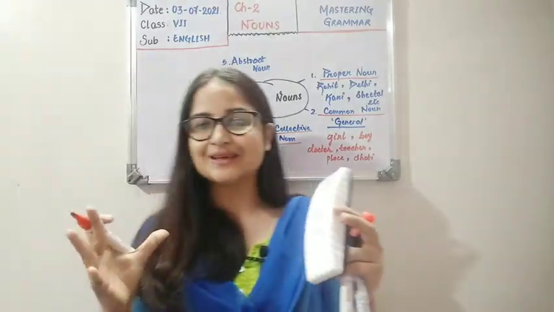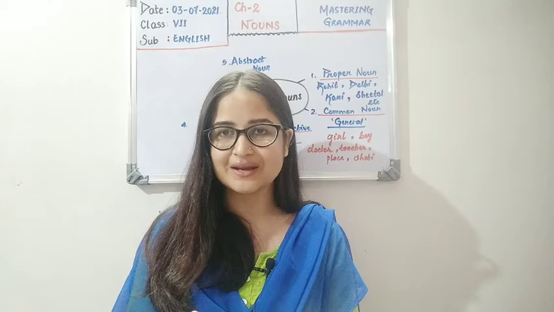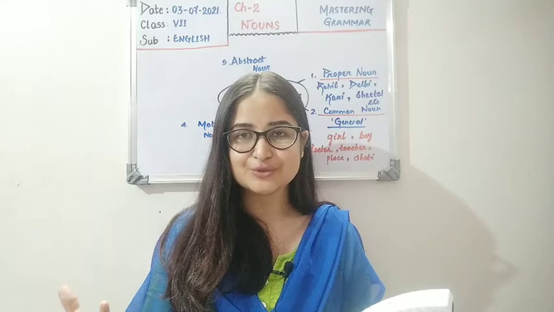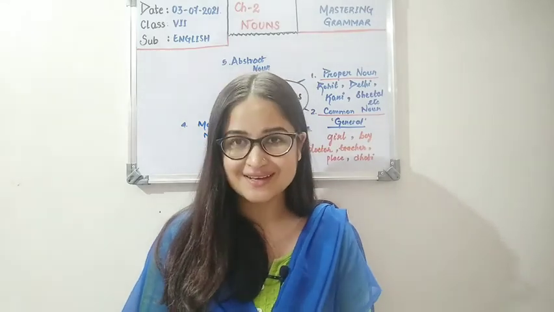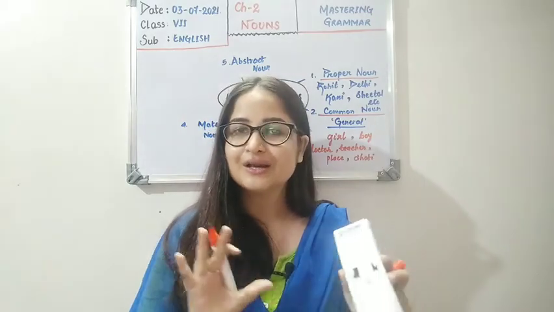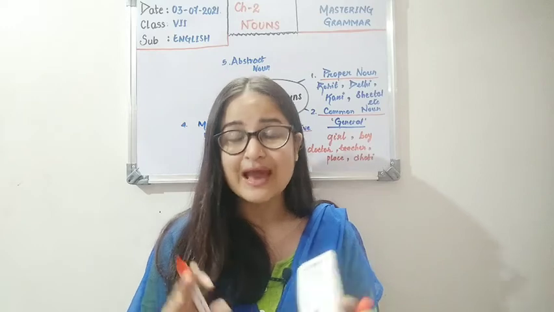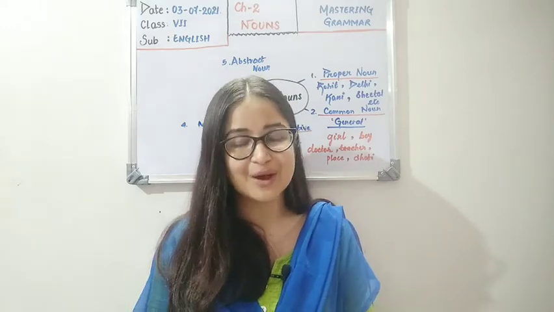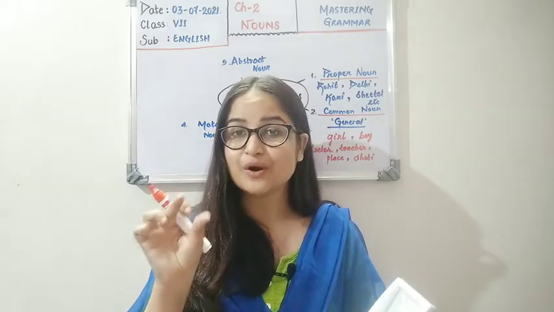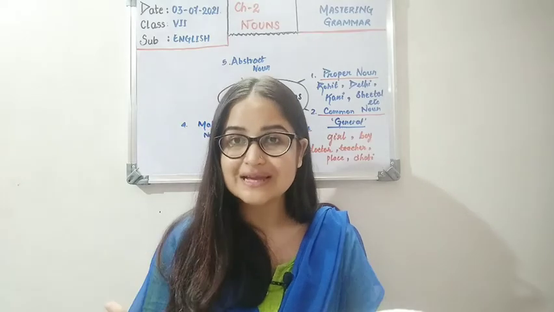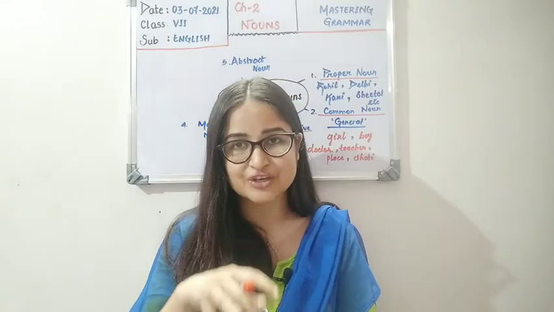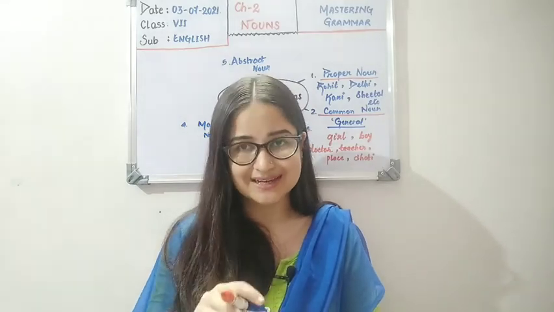When you are taking things together and you are naming it something, like we can say a pack of cards. The cards, 52 of them. A pack of wolves. When wolves are together, they are a pack; when they are alone, they are called wolf only. And wolf is not a proper noun, it's a common noun until you name that wolf. So in a pack of wolves, this word pack is a noun. But what is it signifying? It is signifying a collection of wolves. That means a group of wolves together. So this will be a collective noun.